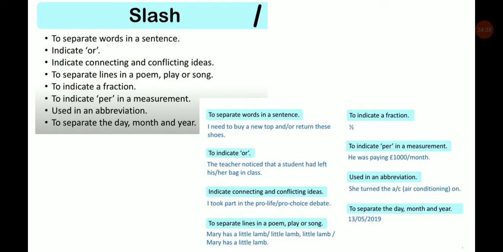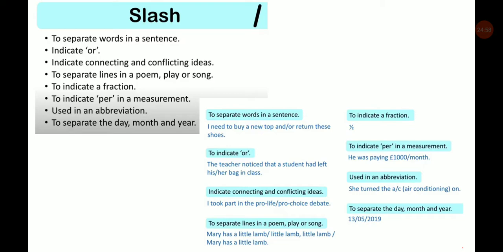To separate lines in a poem, play or song, for example, "Mary had a little lamb, little lamb, little lamb / Mary had a little lamb." To indicate a fraction, like 1/4, 3/4.